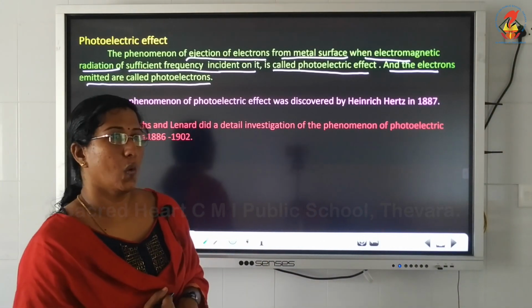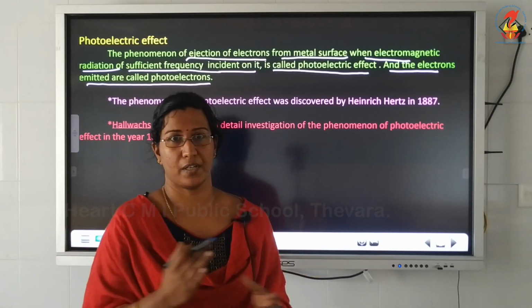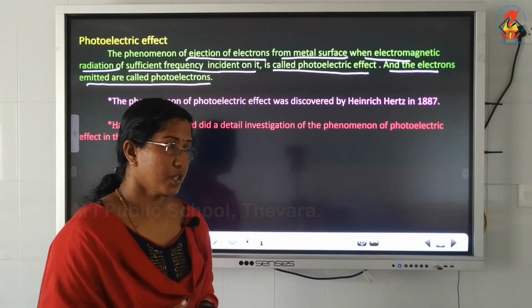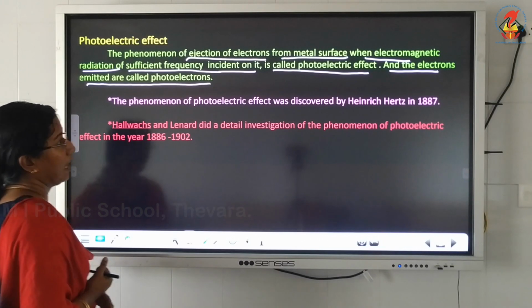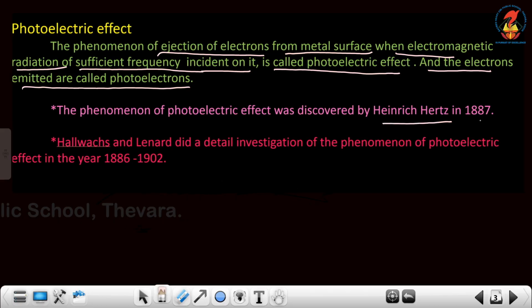Now who discovered photoelectric effect? Photoelectric effect was discovered by Heinrich Hertz in 1887. Actually it was an accidental discovery.